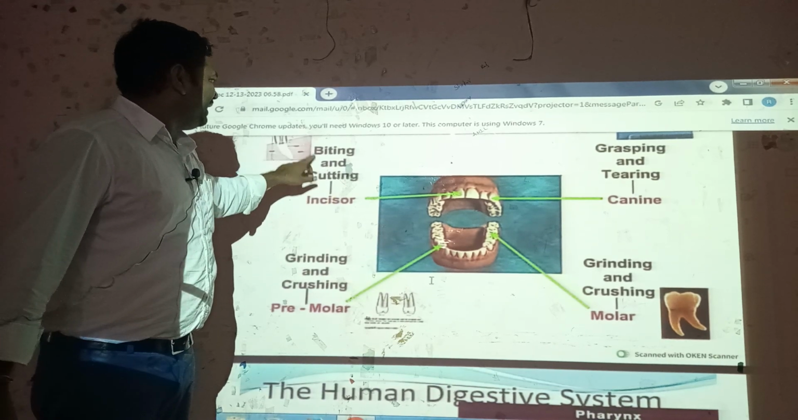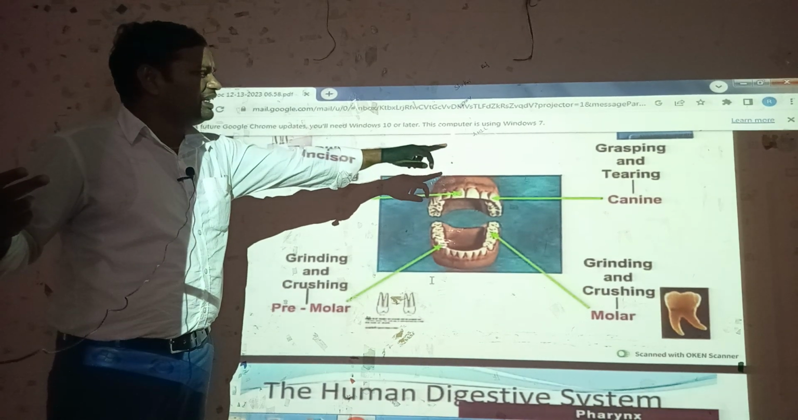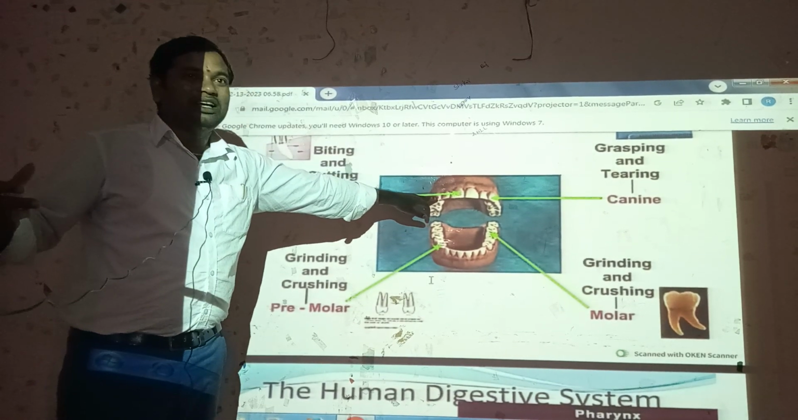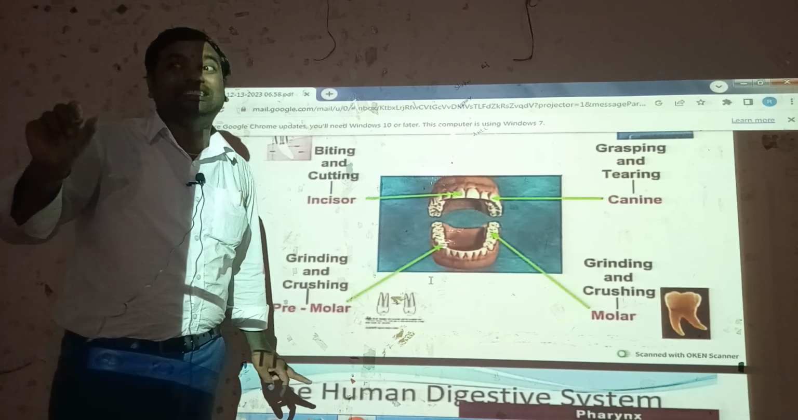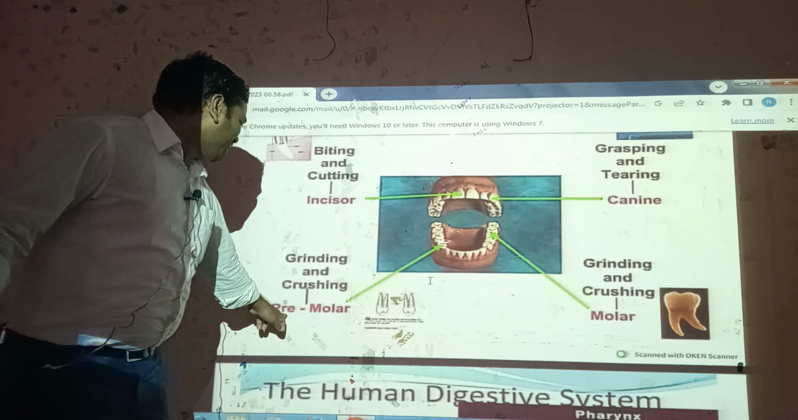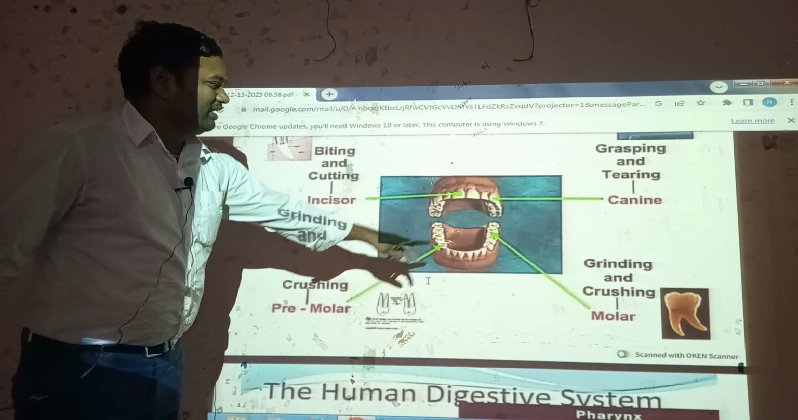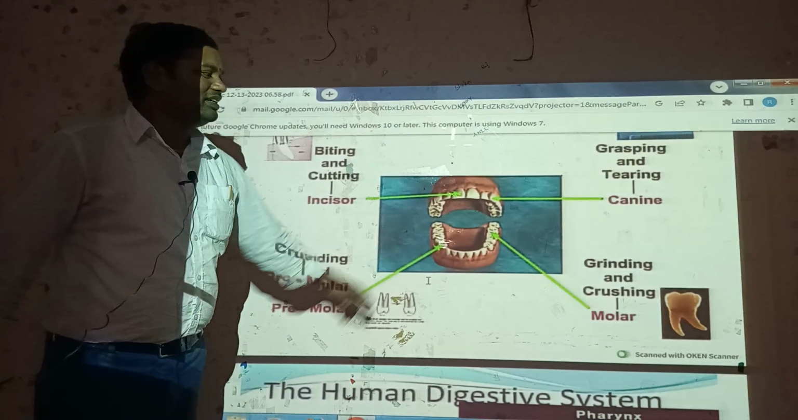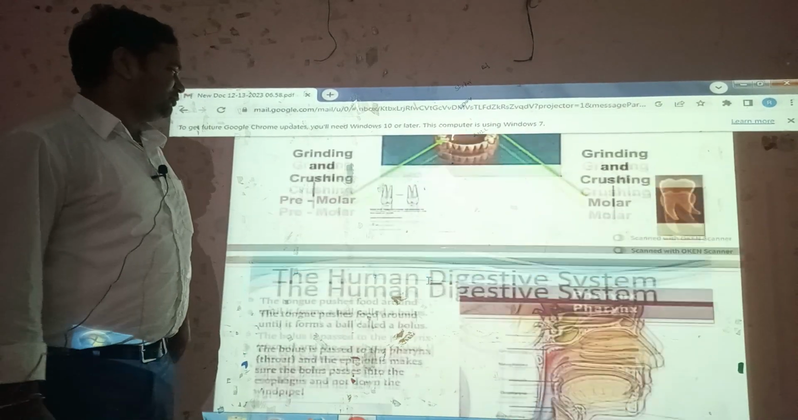Incisors are mainly important for biting and cutting food material. Canines are for tearing. For example, in rabbit-like animals, canines are absent, and that gap place, the diastema, is present. And after that, premolars are mainly important for grinding and crushing, and molars also for grinding and crushing. This is the main important role of teeth. Next,